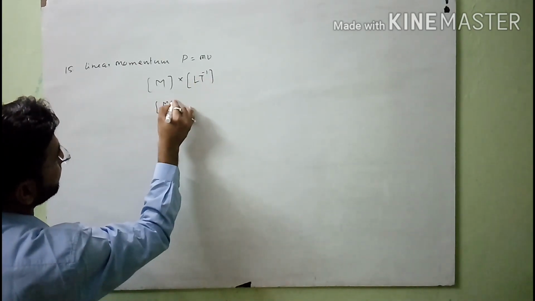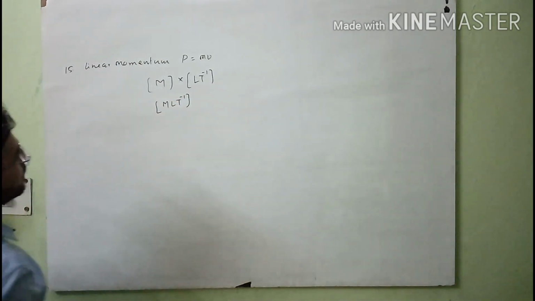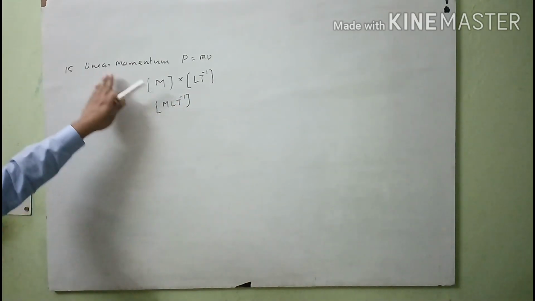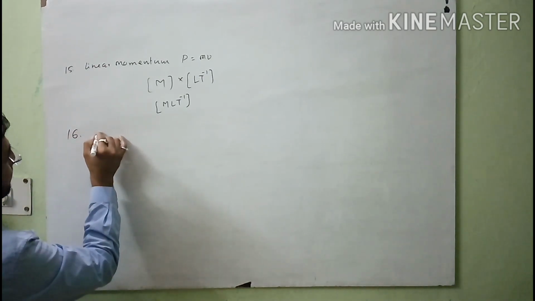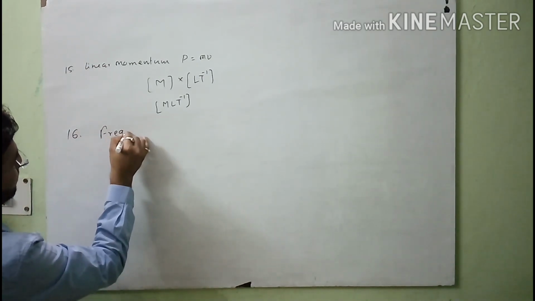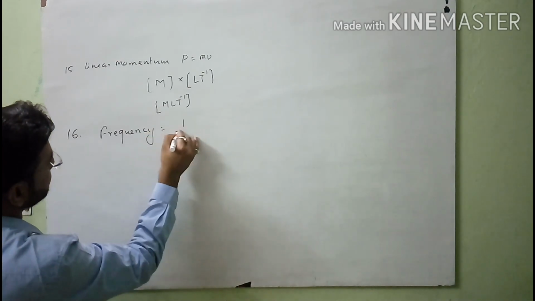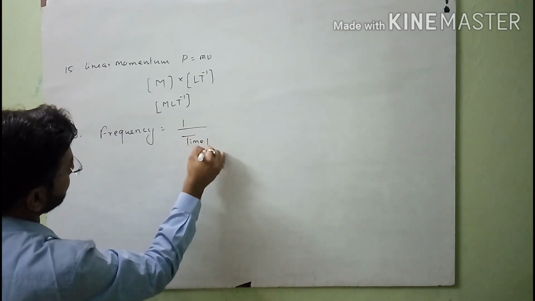So you will get here MLT minus 1 is the dimension of linear momentum, which is P. In 16 you will get the dimension of frequency, and you know that frequency is 1 over time period.